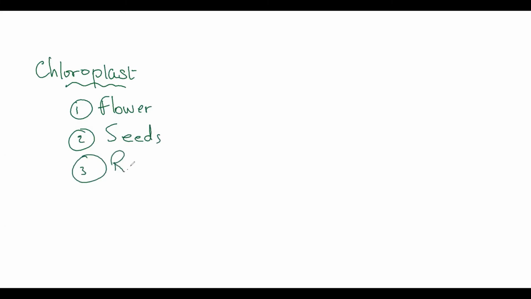Like what? For example, the flower cells never make chloroplasts. We never saw a green flower. Also the seeds, most of the seeds, and the roots. Roots are always white or creamy white or grayish, but they are never green. Most of the majority of the seeds are whitish or creamy white.